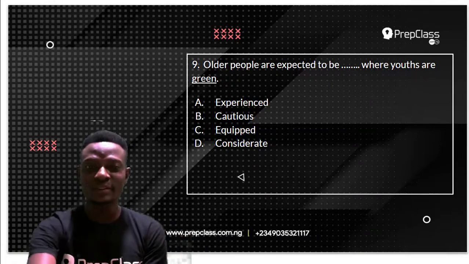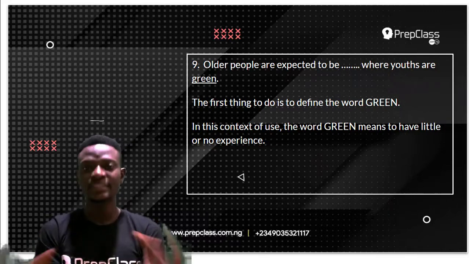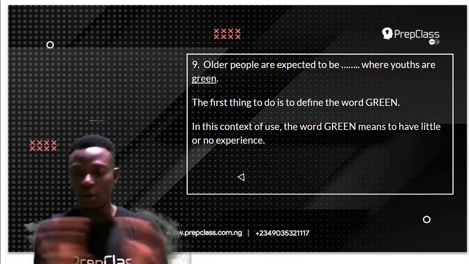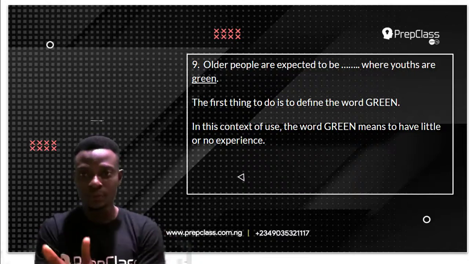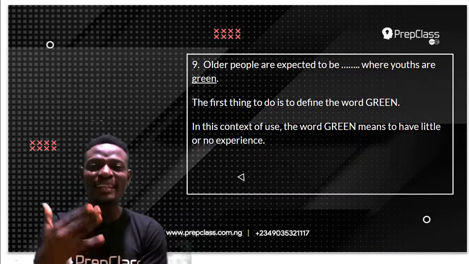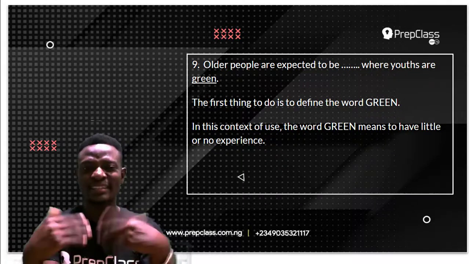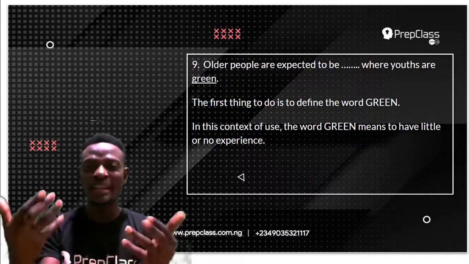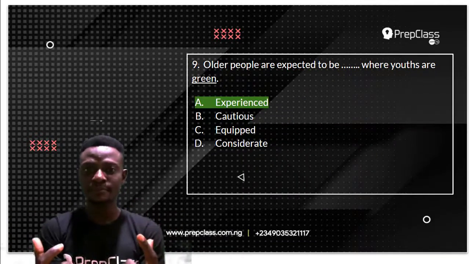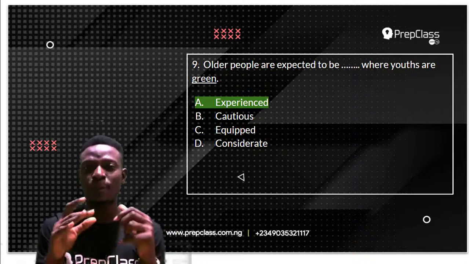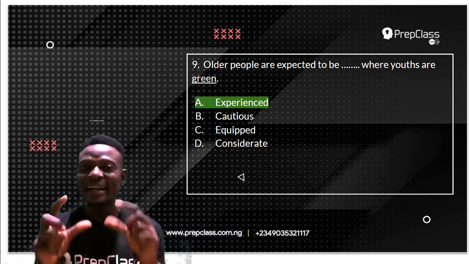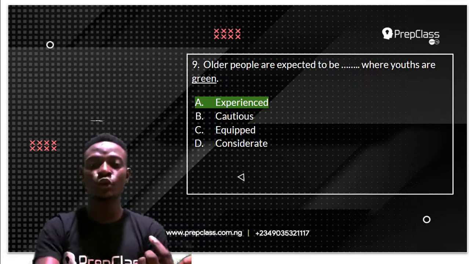The first thing to do is to define the word green. Now, in this context of use, green does not refer to the color, no. In this context of use, the word green means to have little or no experience. When you say somebody is green, the person has little or no experience about something. So the answer to this question is experienced. Older people are expected to be experienced where youths are green. Remember, green means to have little or no experience.